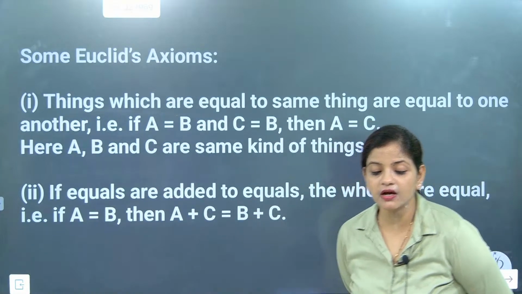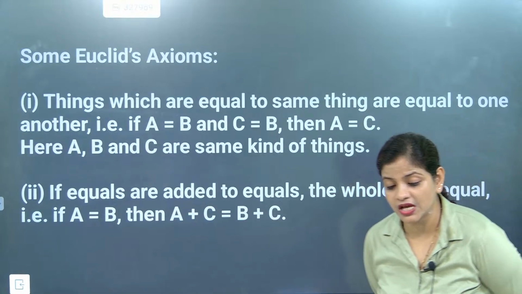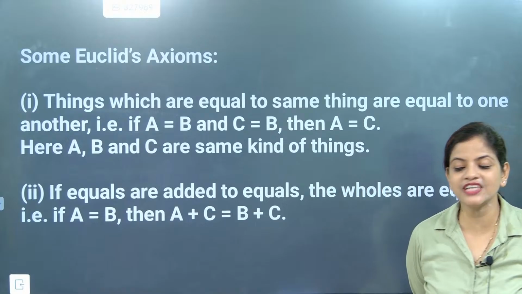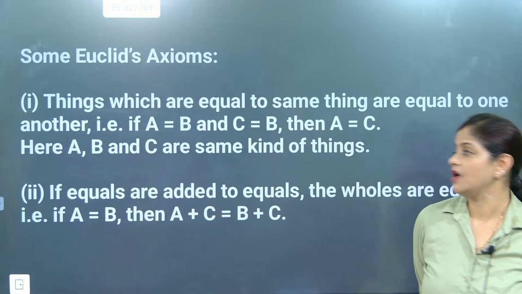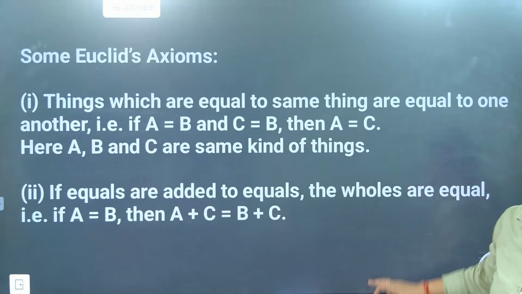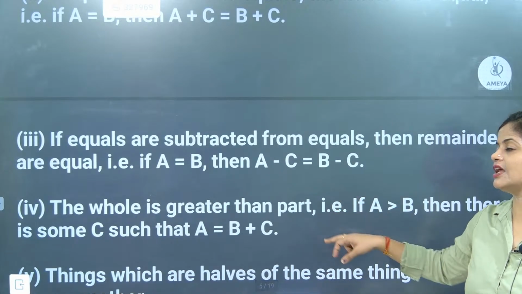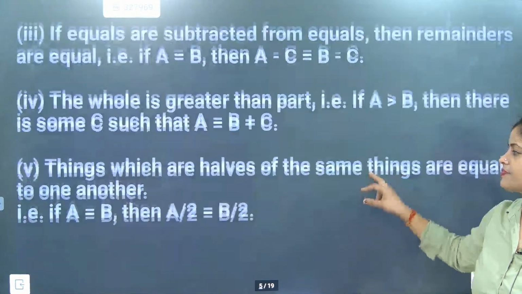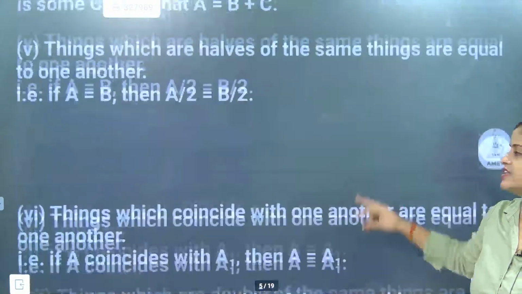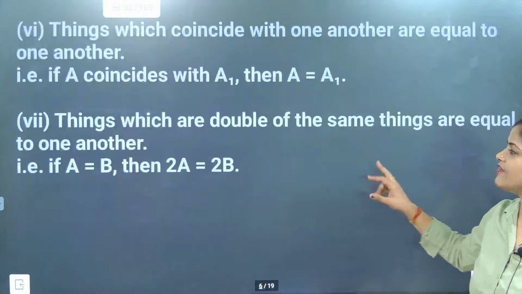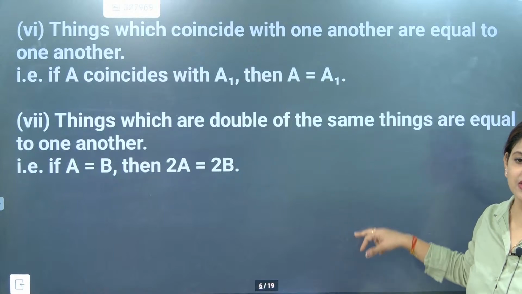First axiom, why beta? Because see, A is equal to B, B is equal to C, so A is equal to C. So it was which axiom? First axiom. Addition was second axiom. Subtraction was third axiom. Whole greater than part is fourth axiom. Half part is fifth axiom. After that, coincident part is sixth axiom. Double part is seventh axiom.